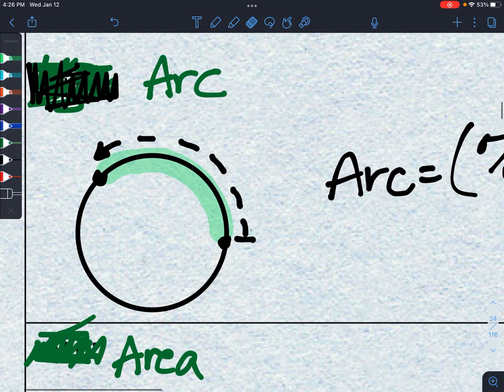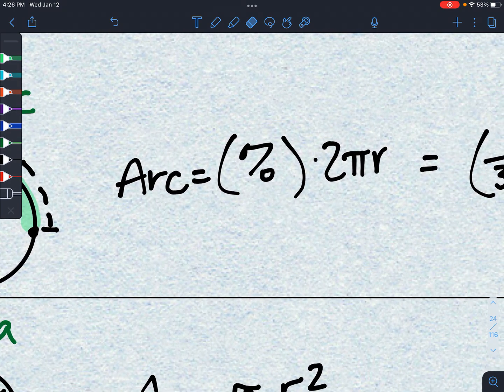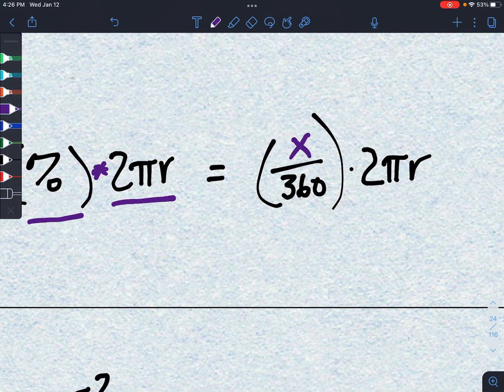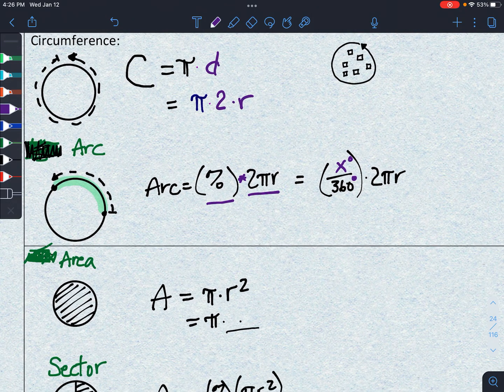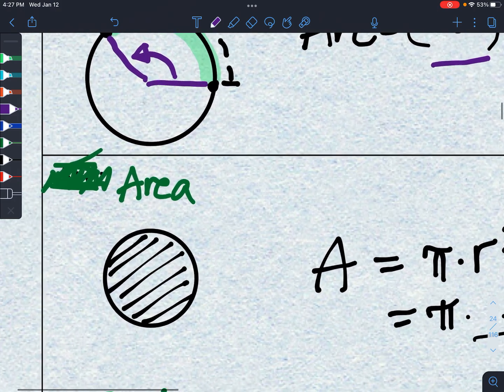All right, second, a part of a circle is called an arc. And for a part of a circle, we take our circumference times the percentage. That should be kind of an obvious idea, since we only want a part of it. What part of it do you want? One way to think about that is to say, how many degrees out of 360 am I staring at for my arc? So if I think about that arc, what's the angle that it spans? By the way, we call that angle a central angle. More on that in just a moment.